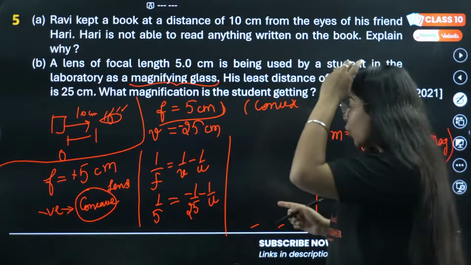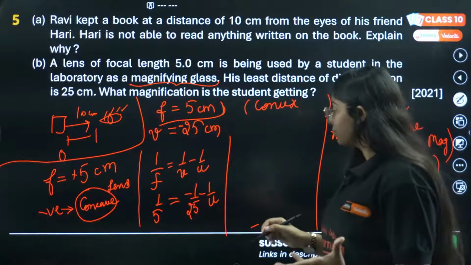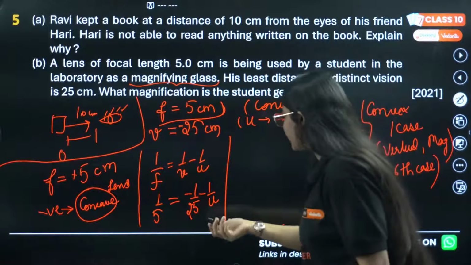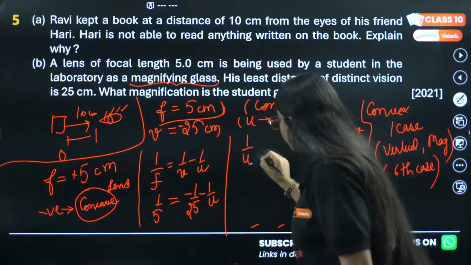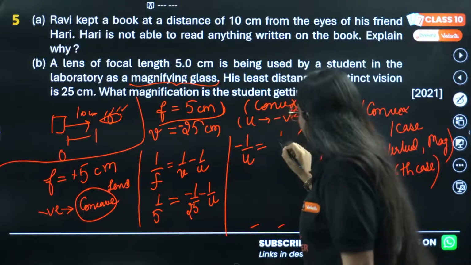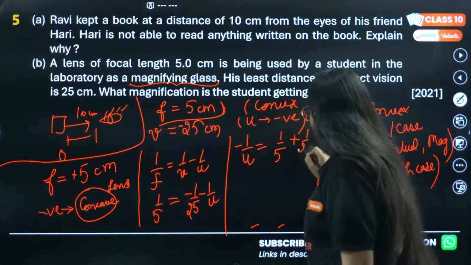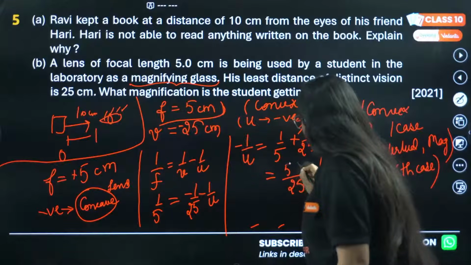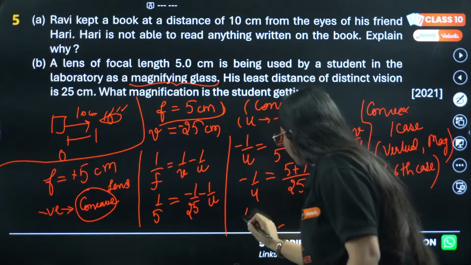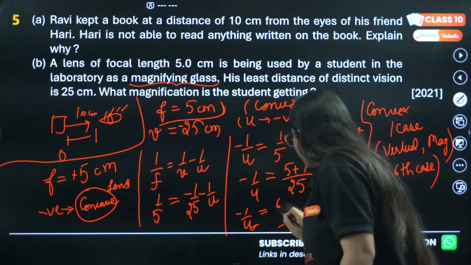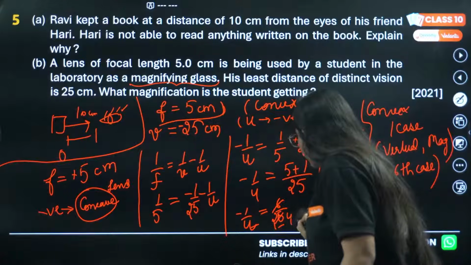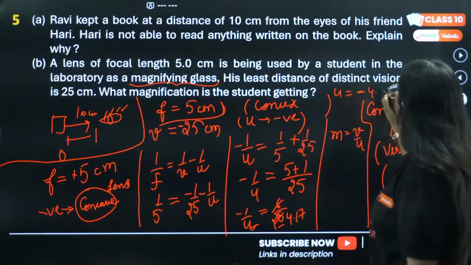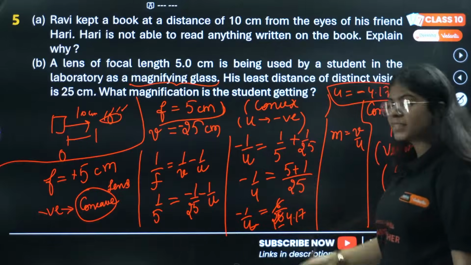Now we know u is always negative. In every case u is negative. You can fill it here as well. So let's just try to solve this. This will be minus 1 by u equals 1 by 5 plus 1 by 25. This will be then 25 in the denominator, and 5 plus 1. So minus 1 by u will be 6 by 25, which will be around 4.17. So my u comes out to be minus 4.17, or you can just write 25 by 6 as well.